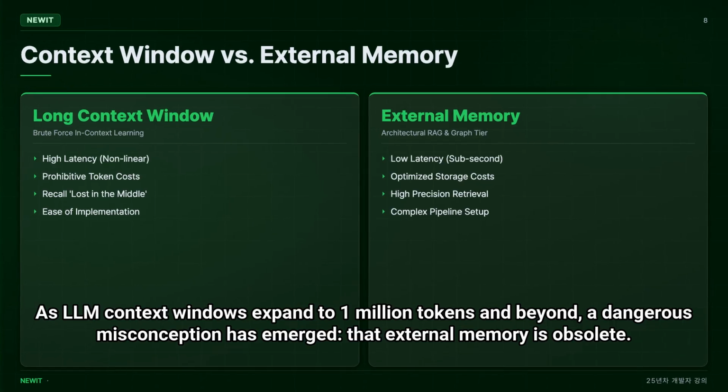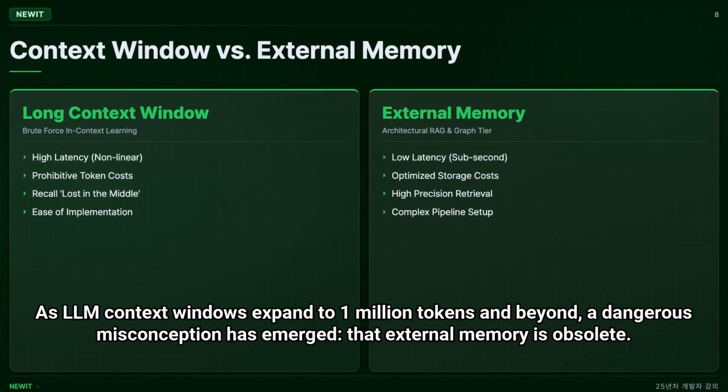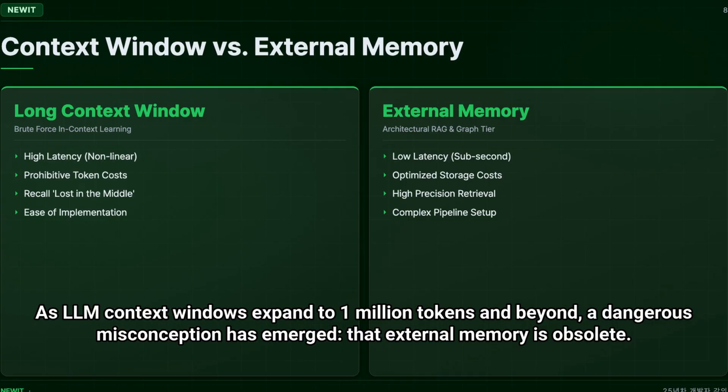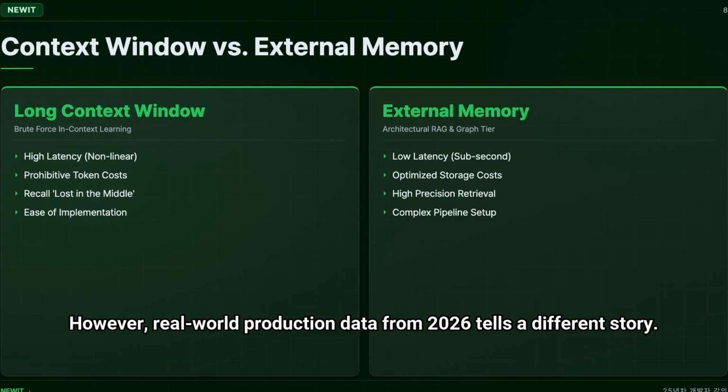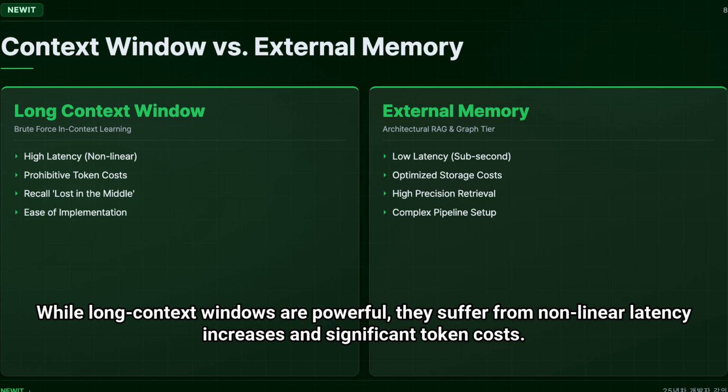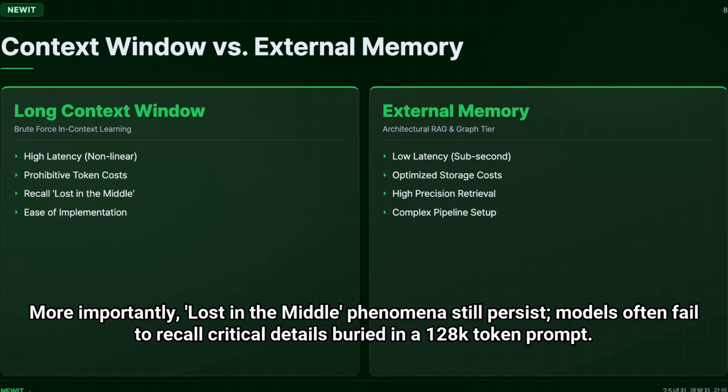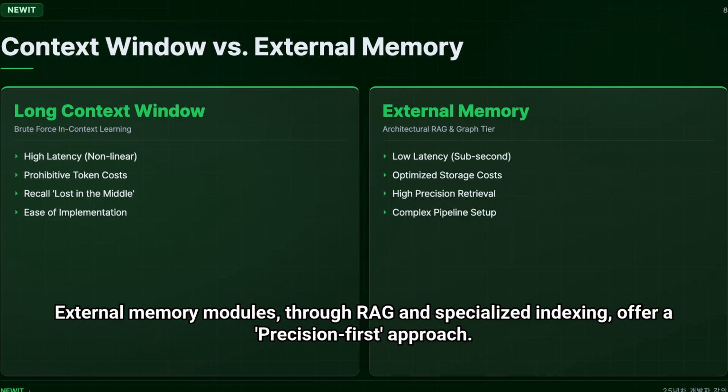As LLM context windows expand to 1 million tokens and beyond, a dangerous misconception has emerged that external memory is obsolete. However, real-world production data from 2026 tells a different story. While long context windows are powerful, they suffer from nonlinear latency increases and significant token costs. More importantly, lost-in-the-middle phenomena still persist. Models often fail to recall critical details buried in a 128K token prompt.